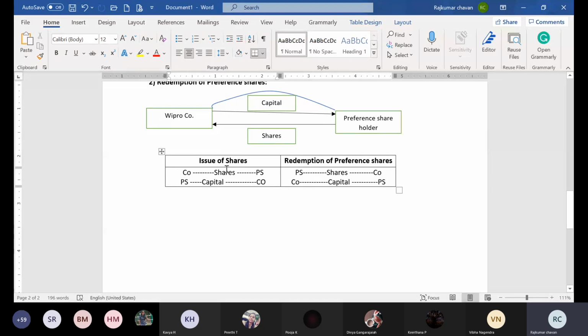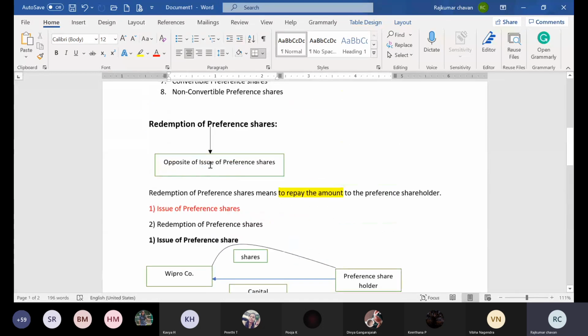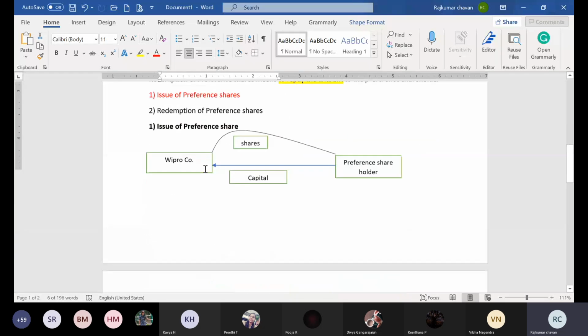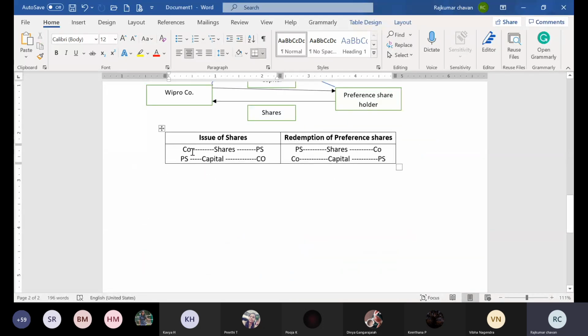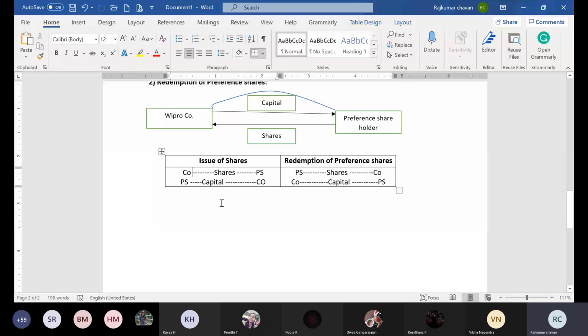So this is the meaning of redemption. That is why I told you redemption is the complete opposite of issue of preference share. In issue of share, the company is issuing the shares to the preference shareholder, but in redemption, the preference shareholder gives the shares back to the company. In issue of share, the preference shareholder gives the capital to the company, and in redemption, the company gives the capital to the preference shareholder. So this is the fundamental concept behind the redemption of preference shares.